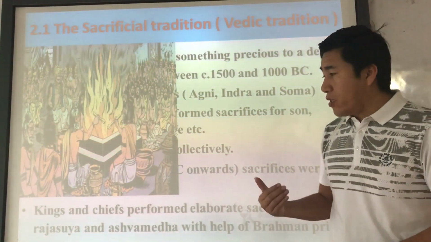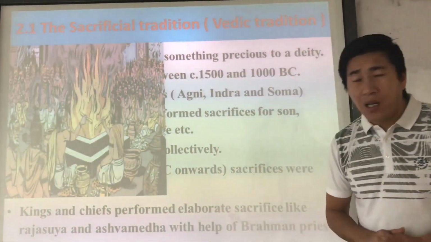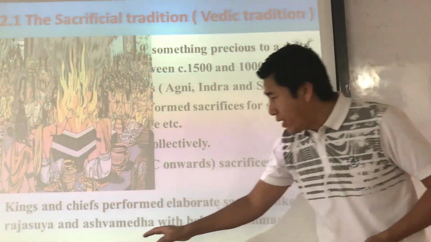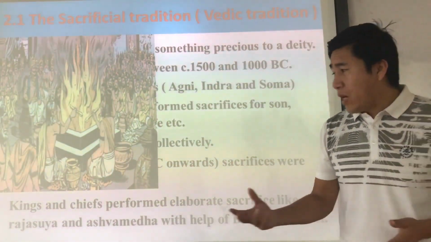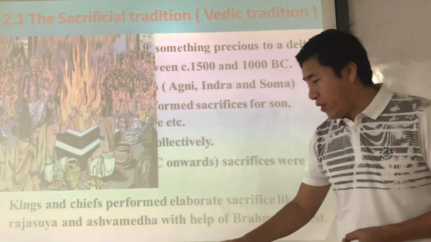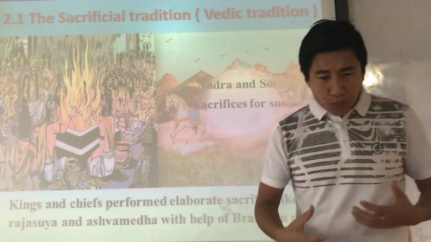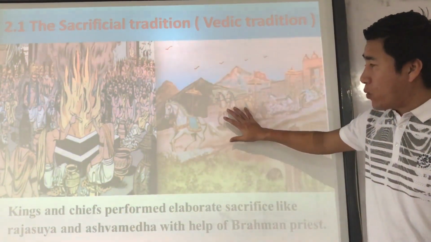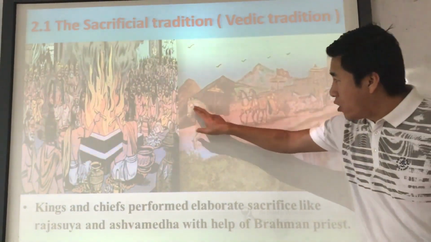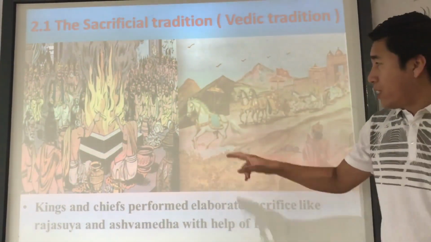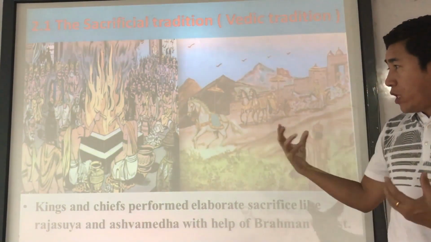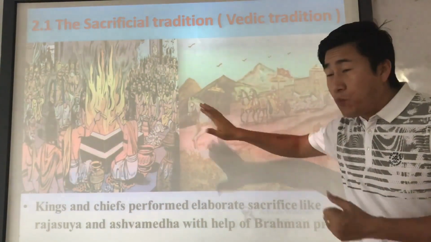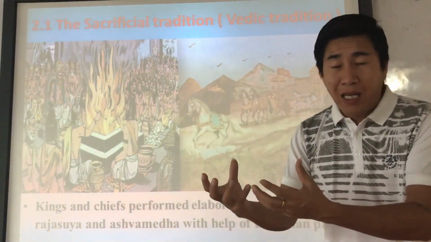Now another important sacrifice is Ashwamedha. Ashwa means horse in Sanskrit, and Medha means sacrifice. This is also a sacrifice performed by the king to prove himself as a powerful Chakravartin king. So in this process, what happened? First, the horse should be white. The king who wants to perform this sacrifice did a puja for the horse. And then what happened?